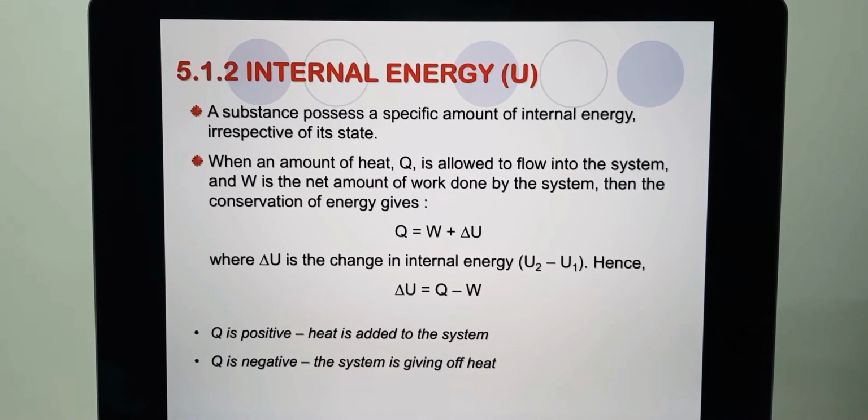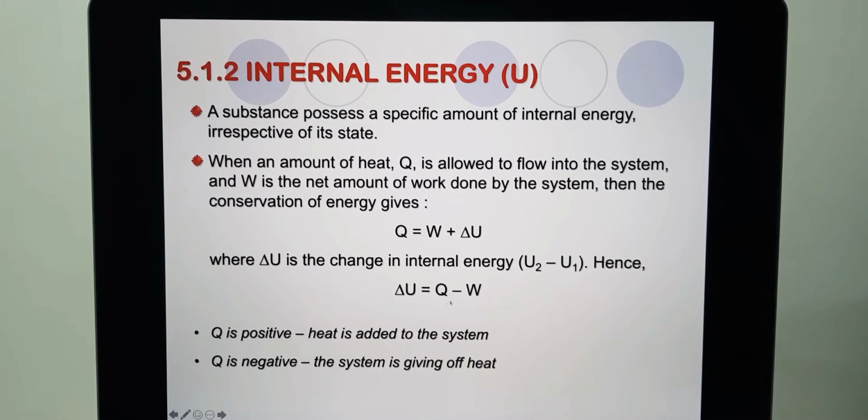The internal energy, U, is a specific amount of internal energy that a substance possesses irrespective of its state, whether it is present as a solid or a liquid. When an amount of heat, Q, is allowed to flow into the system, and W is the net work done by the system, then the conservation of energy gives Q equals W plus delta U, whereby delta U is the change of internal energy, for example between higher temperature and lower temperature.